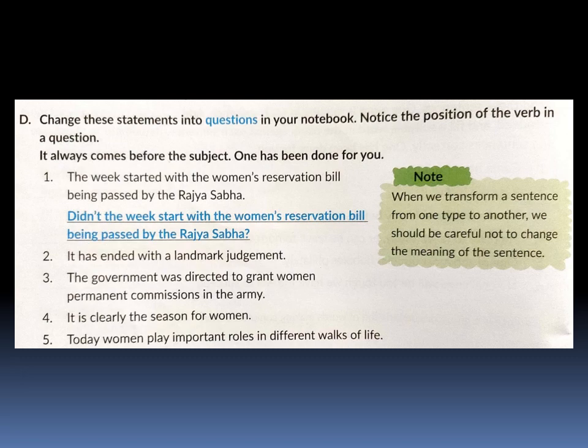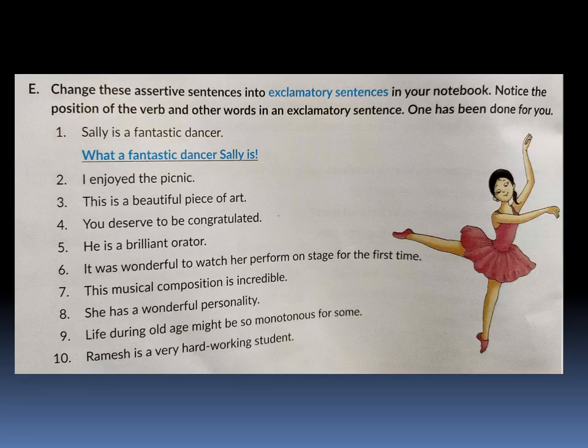Going to the next exercise. Quite an easy one. There are 10 sentences. One is done for you. You have to change these sentences into exclamatory sentences. Make sure the position of the verb is in the right place. Sally is a fantastic dancer. What a fantastic dancer Sally is! Exclamation mark. Remember, your sentences will start with a capital letter and end with an exclamation mark.